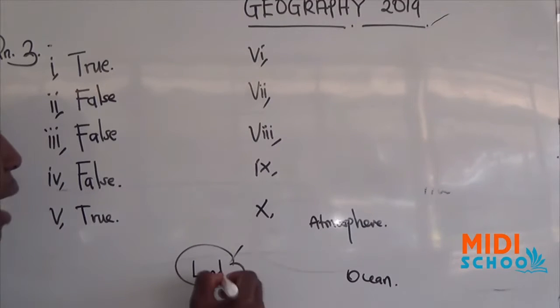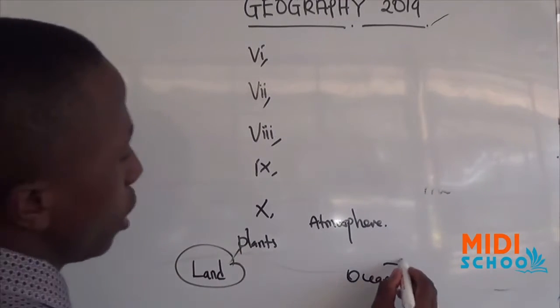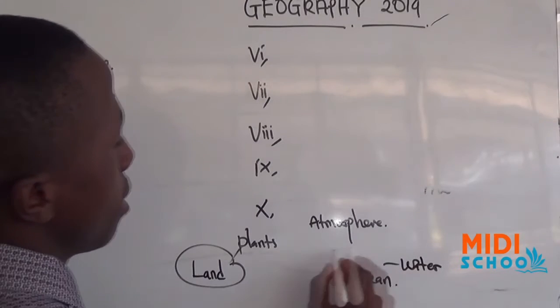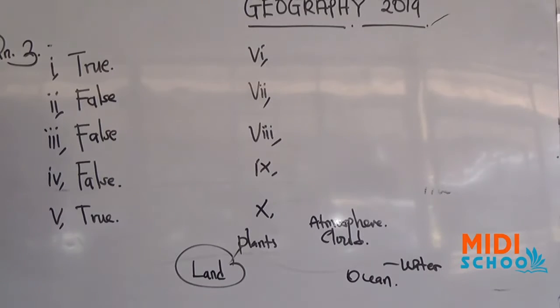On land, we have plants, in the ocean we have water, and in the atmosphere we have cloud. So this hydrological cycle is a continuous circulation of water from the Earth's surface to the atmosphere.